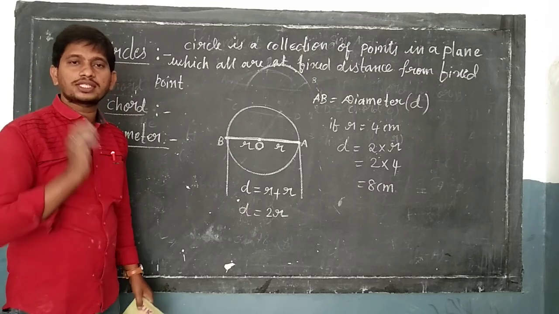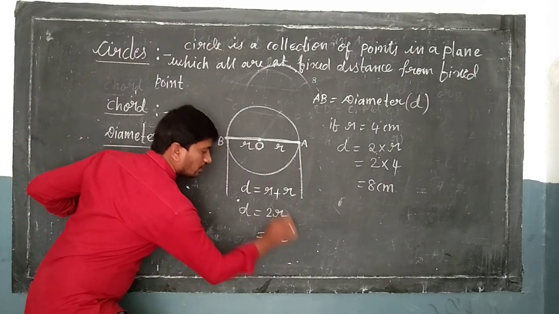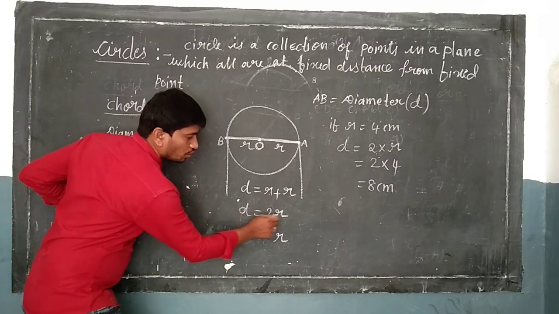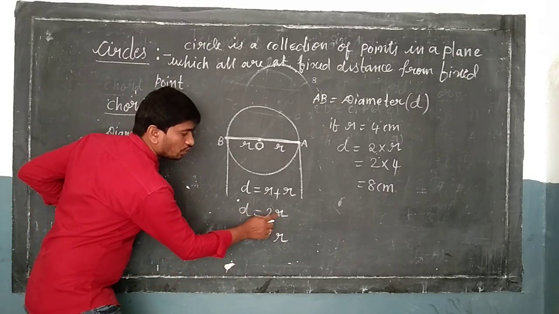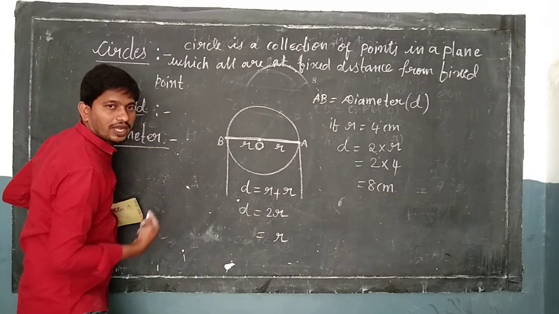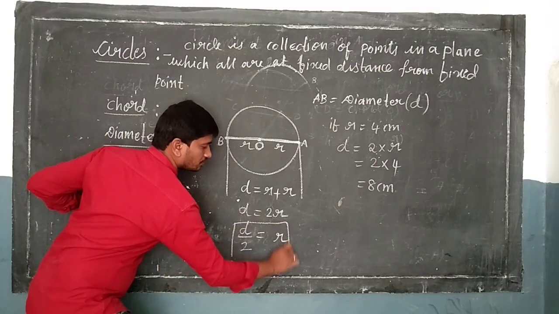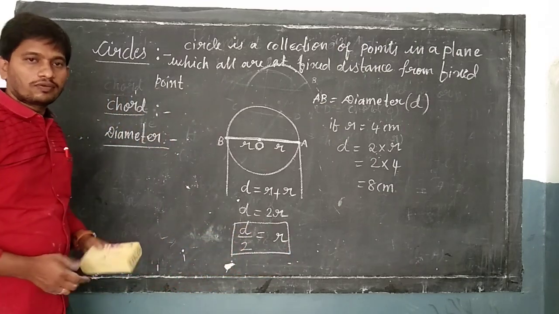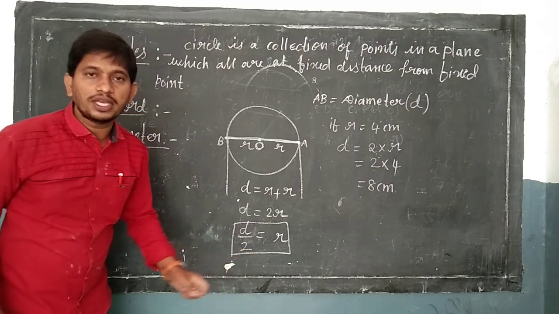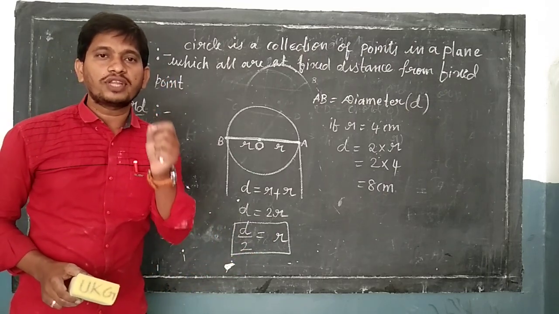Okay, diameter is 2 times the radius. What about radius? See here, r will be, keep it here only, 2r. What is the meaning of 2r? 2 into r. Here 2 is multiplying, that means transpose towards the left hand side, it will become diameter by 2. What is radius? Radius will be half of the diameter.